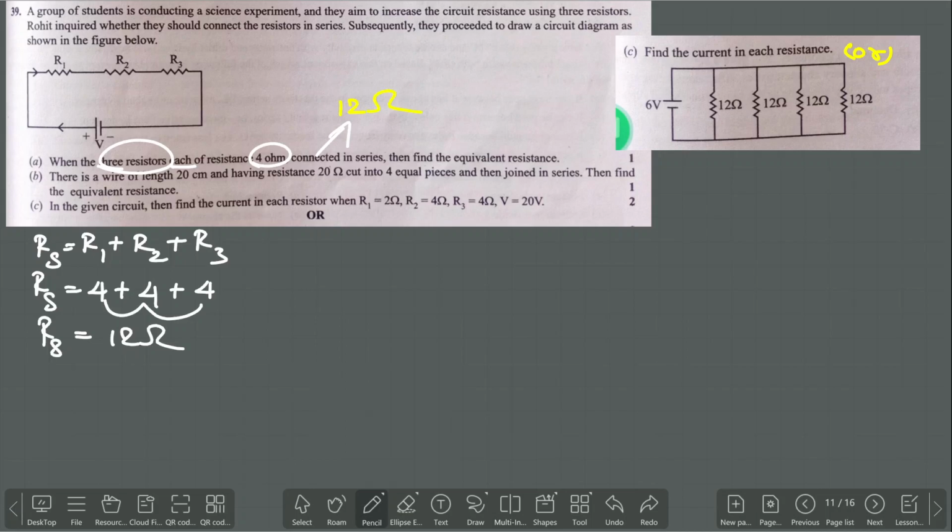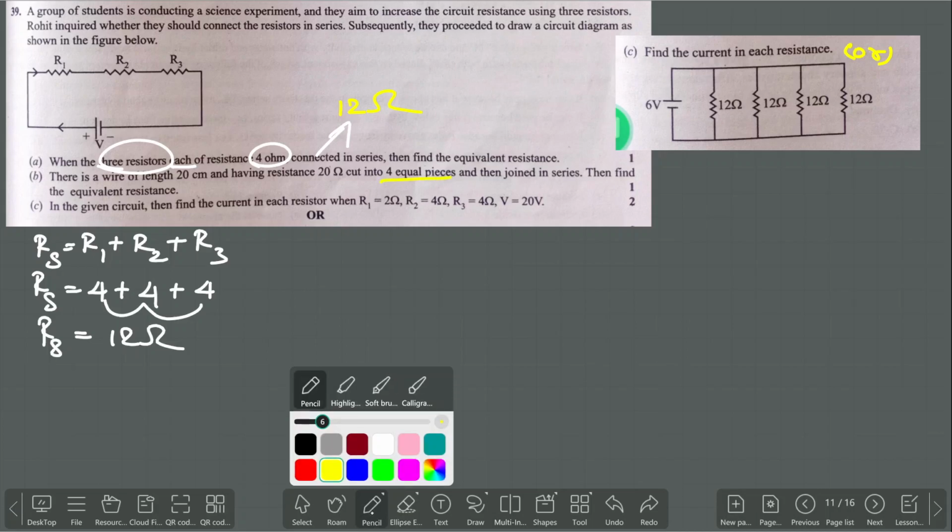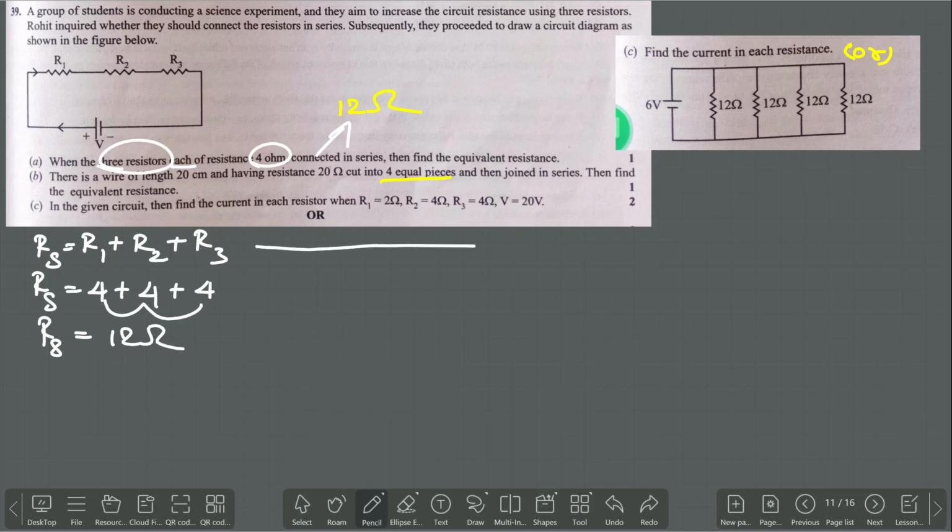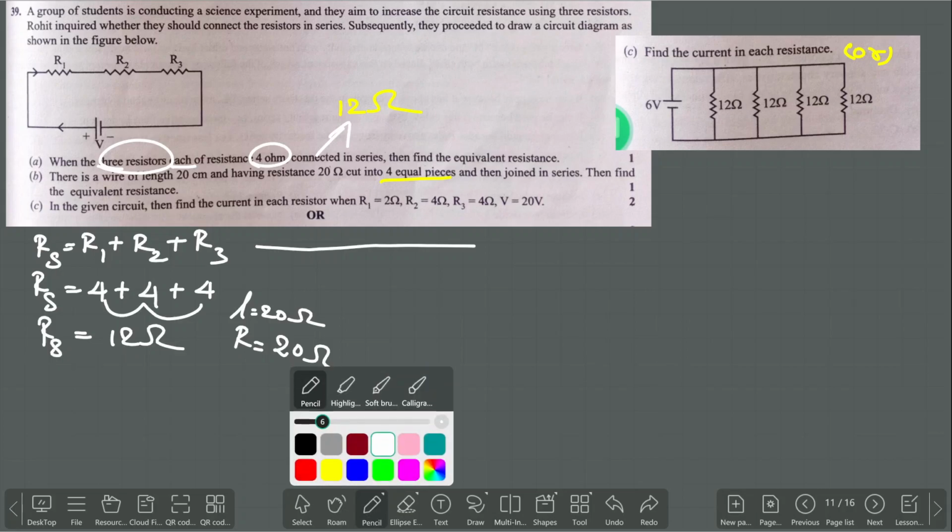Now there is a wire of length 20 centimeter having a resistance of 20 ohm, cut into 4 equal pieces. Clear? So let us take the length of the wire as L, and having a resistance of R equal to 20 ohm. So we are going to cut the wire into 4 equal parts like this.